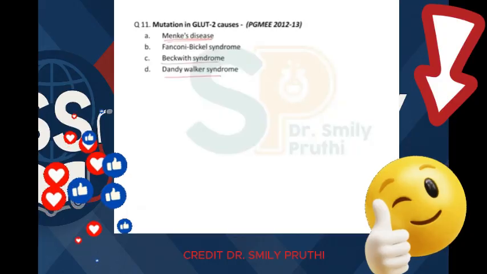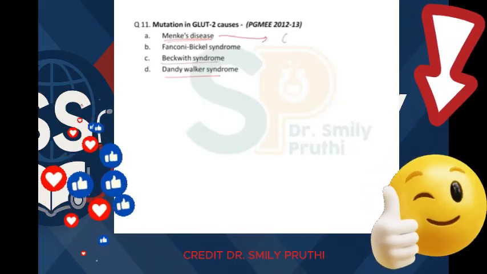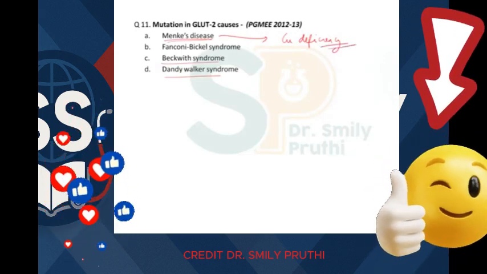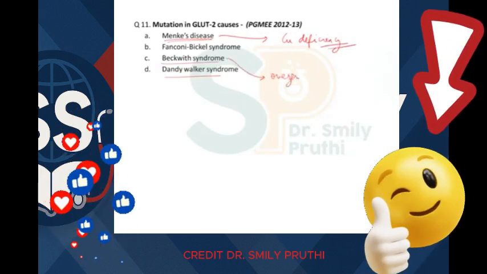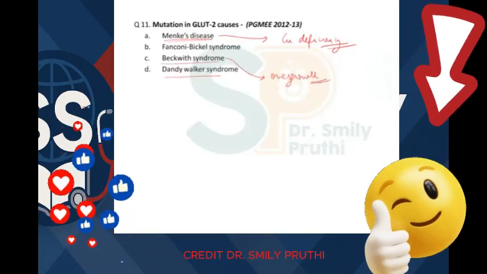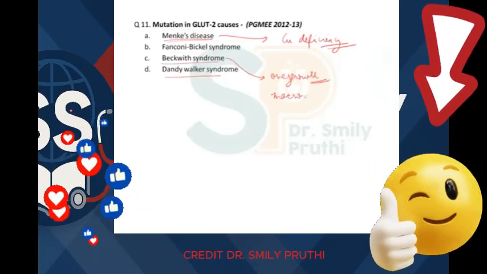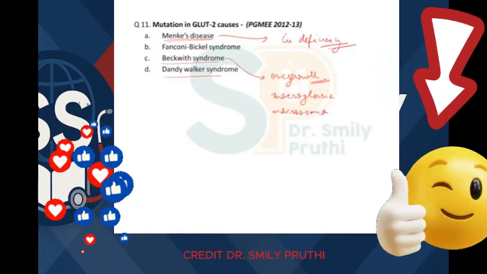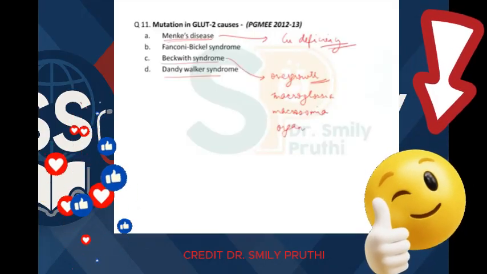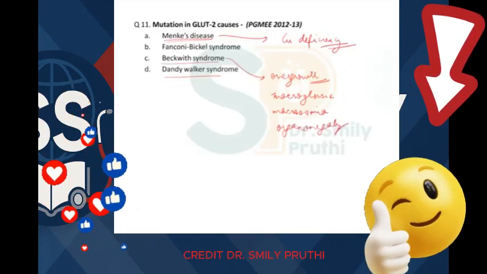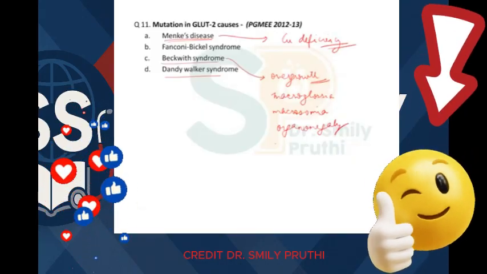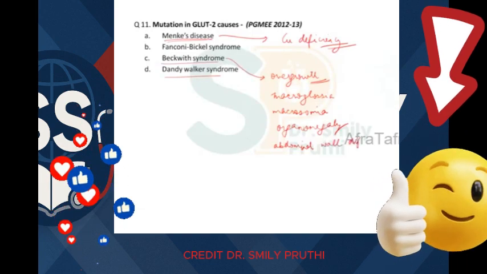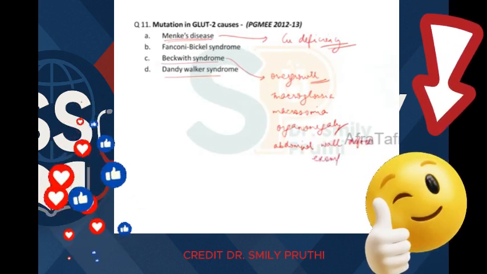I can just tell you one line for these three. Menkes disease is a condition of copper deficiency in body, right? Then Beckwith syndrome is an overgrowth syndrome where patient has macroglossia, macrosomia, organomegaly, and some developmental abnormalities, especially abdominal wall defects like exomphalos.